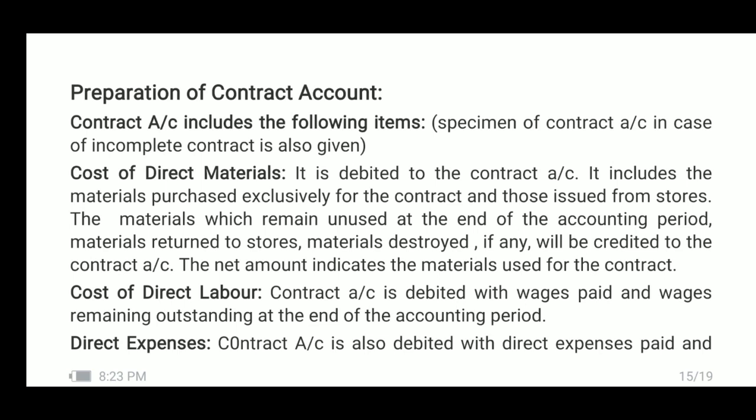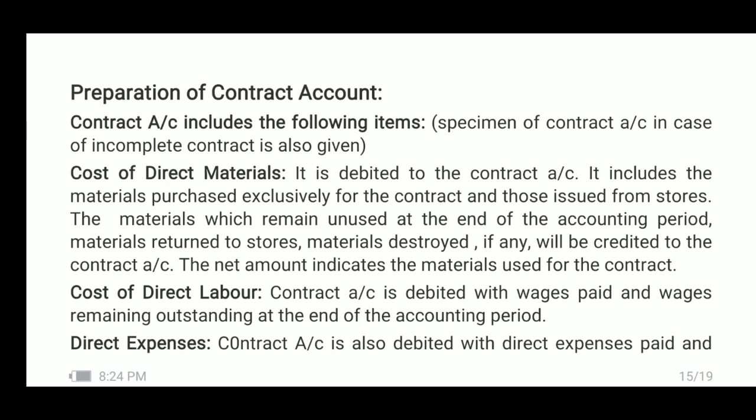Here consider the materials. When materials are to be considered for a contract, the contractor may purchase the materials exclusively for the said contract, or he may be maintaining a central storehouse where different materials may have been stored.